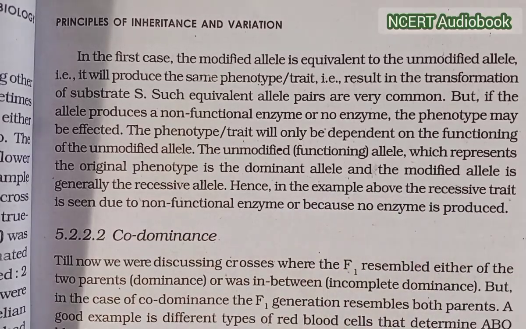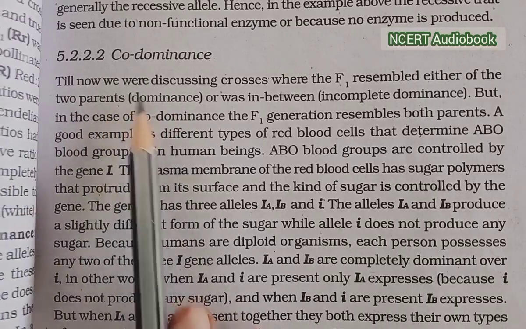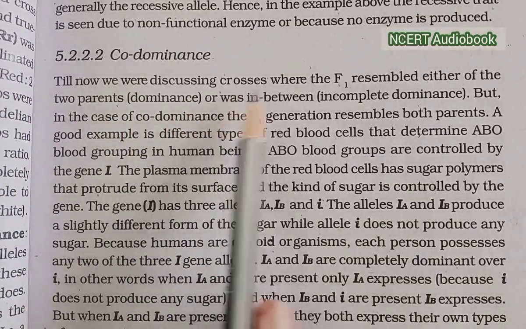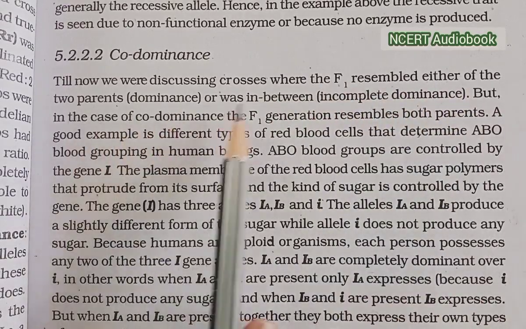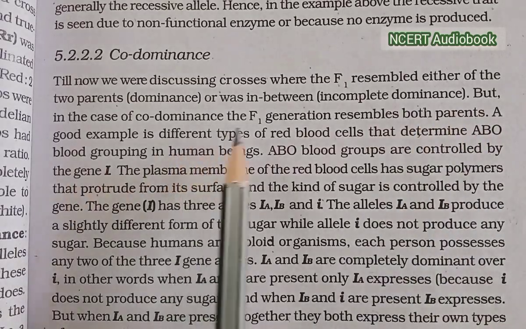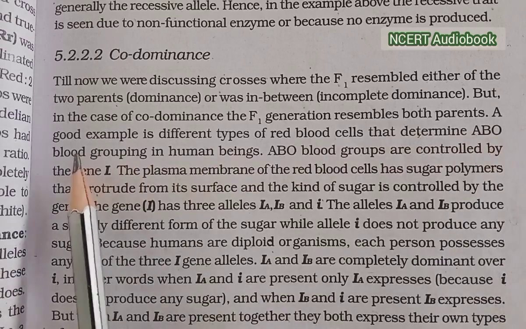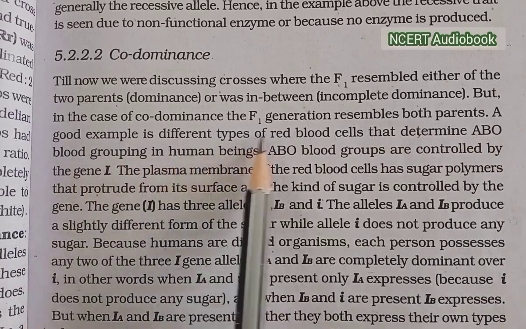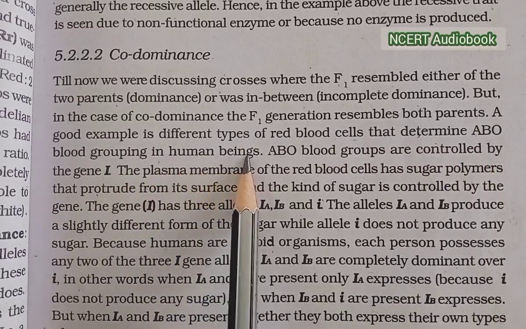Codominance. Till now we were discussing crosses where the F1 resembles either of the two parents, dominance, or was in between, incomplete dominance. But in the case of codominance, the F1 generation resembles both the parents. A good example is the different types of red blood cells that determine ABO blood grouping in human beings.